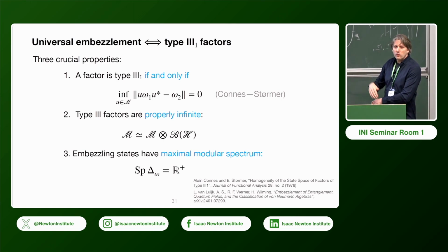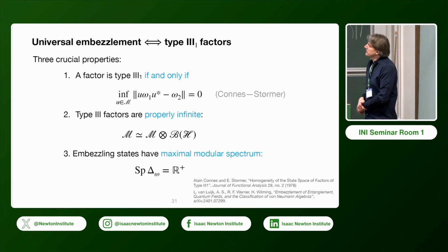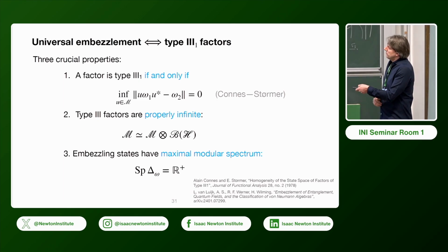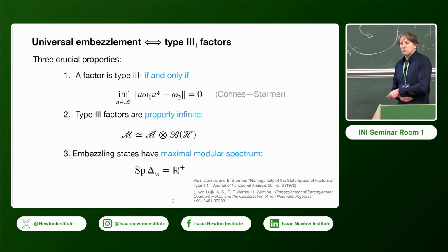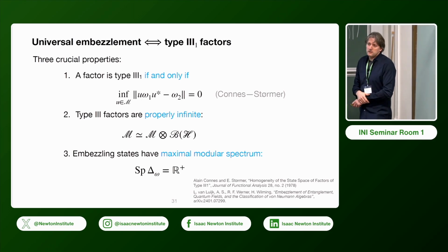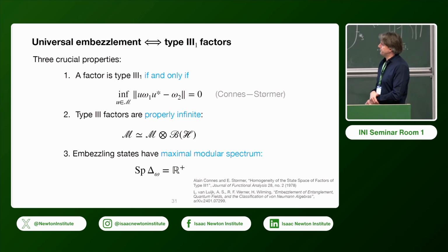The other way is the slightly more difficult one, but we have also shown in our paper that if you have an embezzling state, this automatically implies that the modular spectrum has to be R plus in that case. Which means that you necessarily get a type 3-1 algebra.